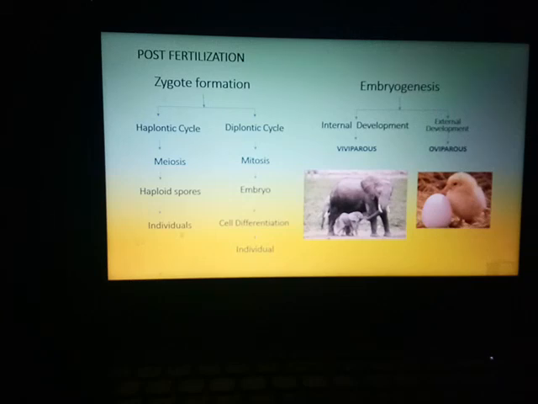After that, inside the egg, the embryonic development will take place, and later on the egg will burst and give rise to a young one. So you have viviparous animals like the higher organisms, and oviparous animals are the egg-laying animals like birds, platypus, and so on. Even mammals, egg-laying mammals like the platypus, are there. Even there are many viviparous animals other than the primates.